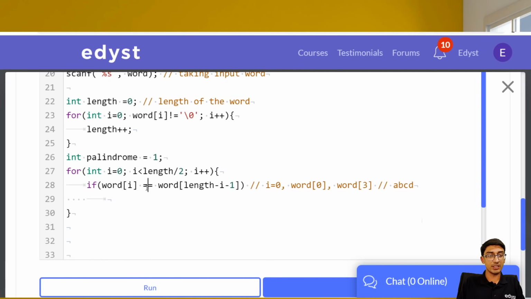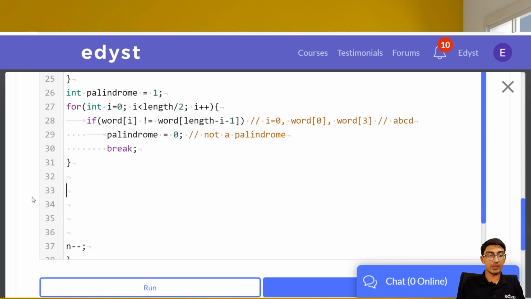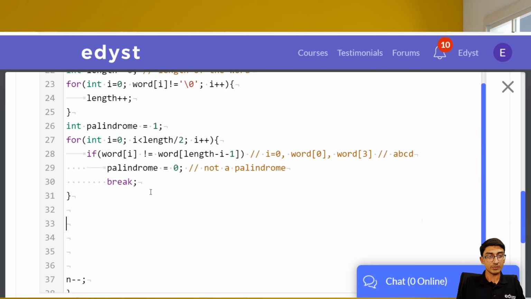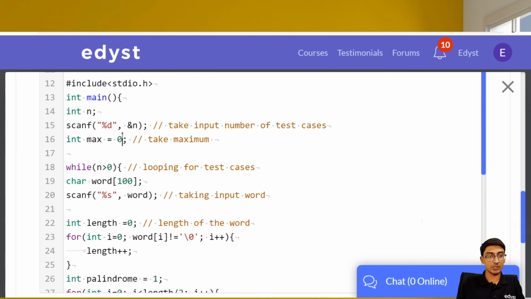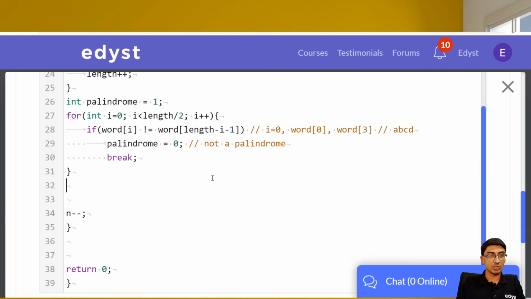If word of I is not equal to word of length of I minus 1, then we do palindrome is equal to 0. That is, it's not a palindrome, and we break out. Otherwise it will go through this entire thing and it will be a palindrome. So that's what we have over here. So in this particular part, do we have any palindromes? We don't really have any palindromes. Okay, great. So let's keep this max to be minus 1, not 0. So this will tell us if it's a palindrome or not.